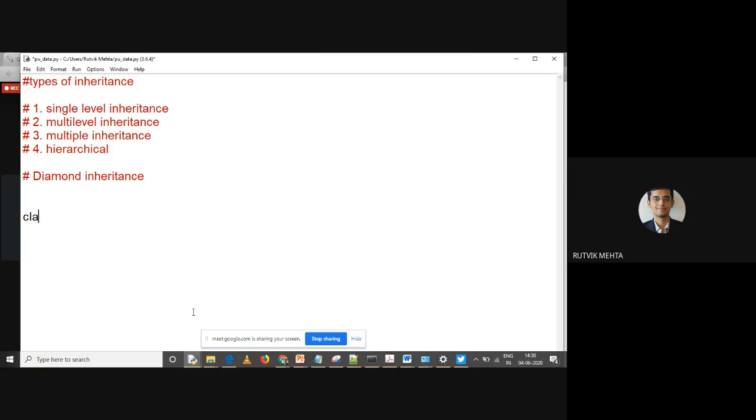So I'm starting with a basic class. Let me call that class Vehicle. As you know, as per the Python style guide, the first V will be capital. We'll say class Vehicle, and let me make some simple methods along with some instance variables.